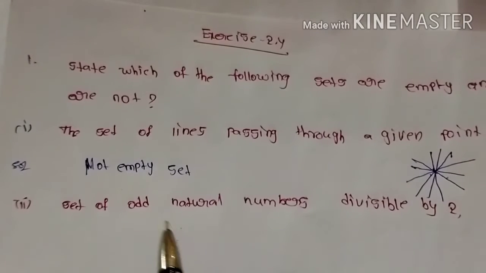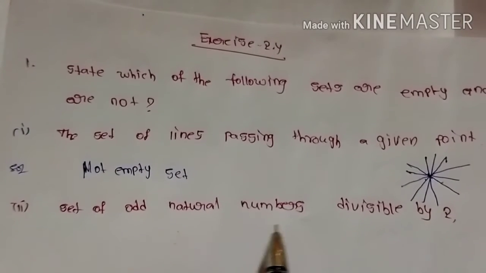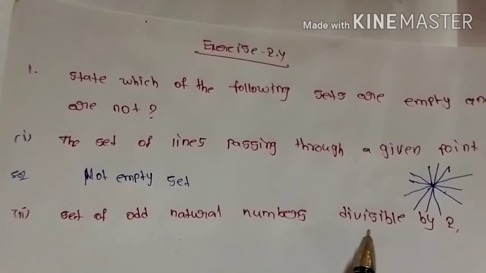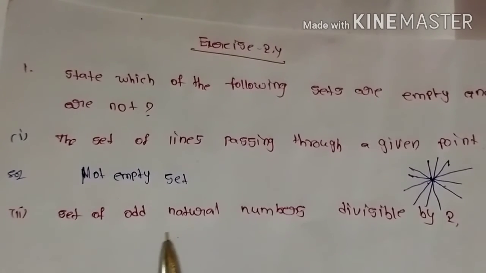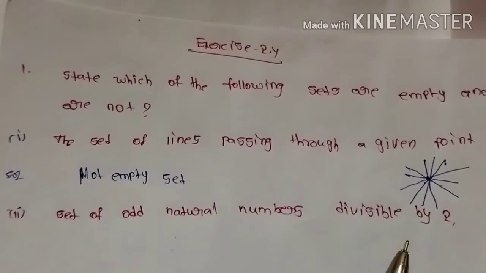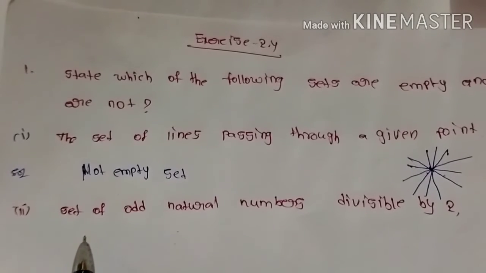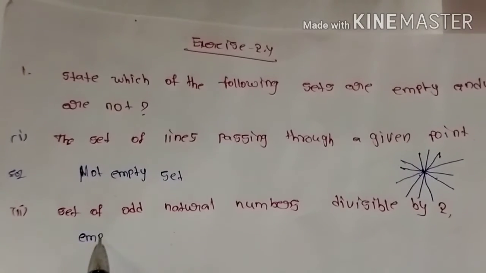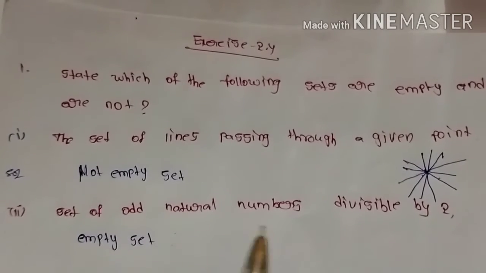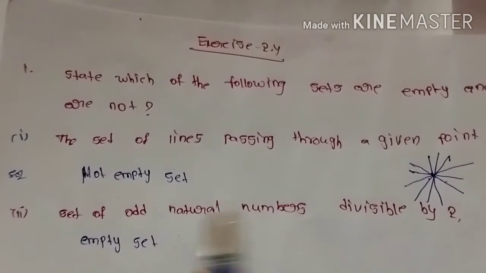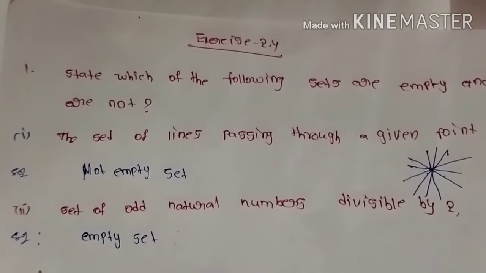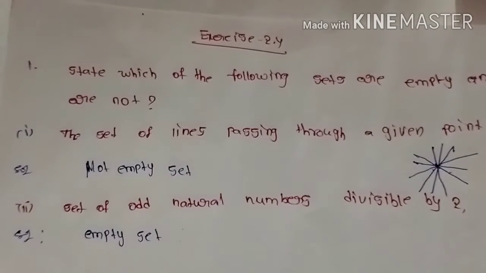In a similar way, you can see our second one: the set of odd natural numbers divisible by 2. Odd natural numbers means 1, 3, 5, 7. Is it divisible by 2? It's not divisible by 2. That means it is an empty set. We can write here empty set. Why? Because the set is a null set, which means it is an empty set only. Your answer is empty set.